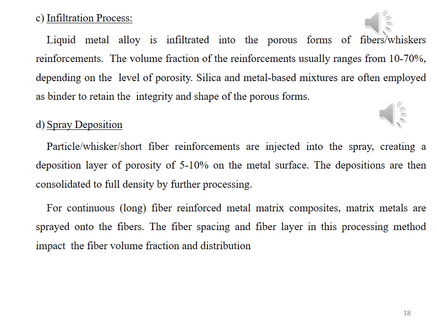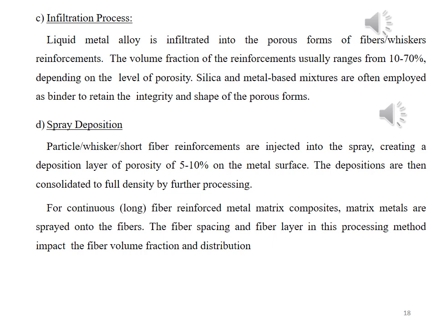The next method is the spray deposition method. Spray deposition is a liquid processing method for the manufacture of metal matrix composite material. In the spray deposition method, particles, whiskers or short fibers of reinforcement materials are injected into the spray and create a deposition layer with a porosity of 5 to 10% on the metal surface. The depositions are then consolidated to full density by further processing.